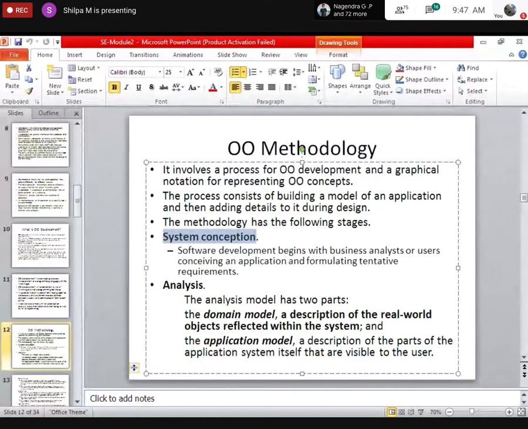So, how does this object-oriented model development take place? There is a methodology for it. What does this methodology involve? It involves the following stages. First is the conception. Conception is nothing but analyzing the requirements, what the user wants, or user requirements. Next we have analysis. In analysis we have two models: the domain model, that is what is expected by the system, and the application model, which tells what the application has to do.